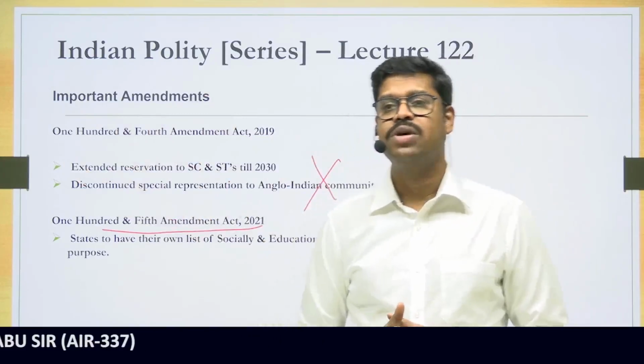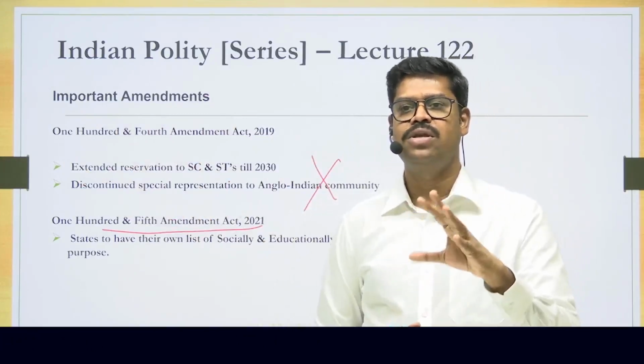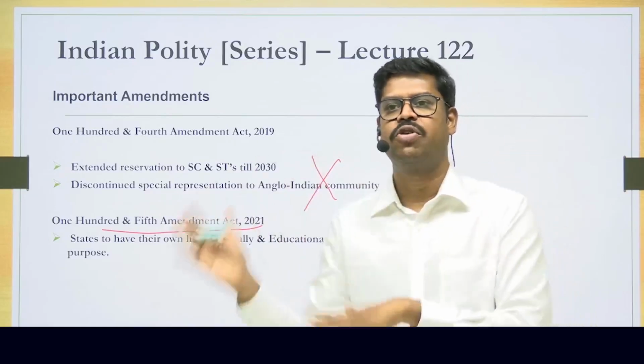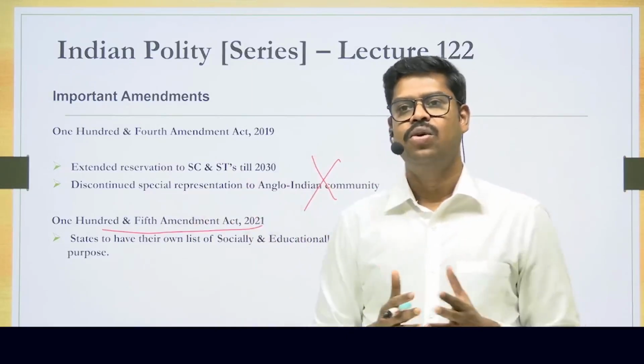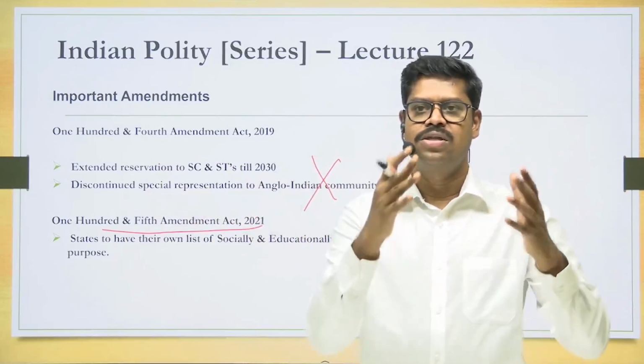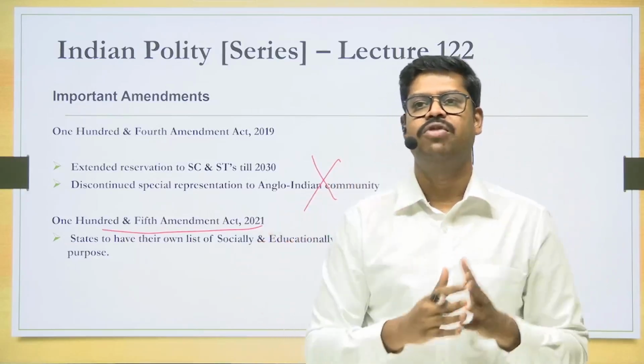So a question arose whether the president, who is empowered to make the backward list, can do so only for the center or also for the states. There was confusion as to whether the president would have the power to make the backward list for both the center as well as the states, or only for the center.